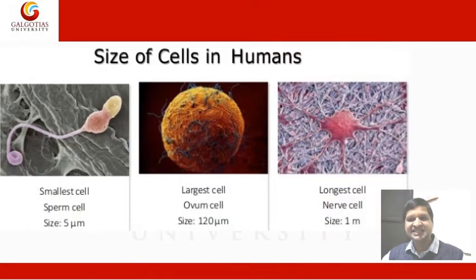Size of cells in humans. Smallest cell is the sperm cell, that is 5 micrometer. Largest cell is the ovum, 120 micrometer. Longest cell is the nerve cell. The size of the nerve cell is 1 meter.